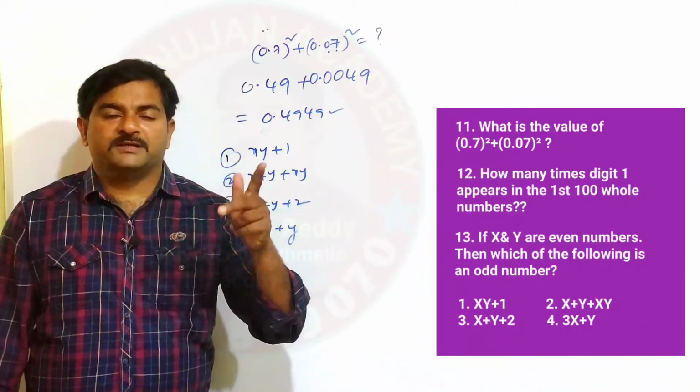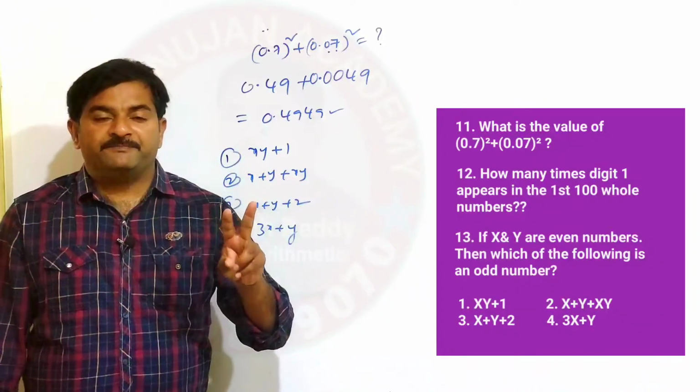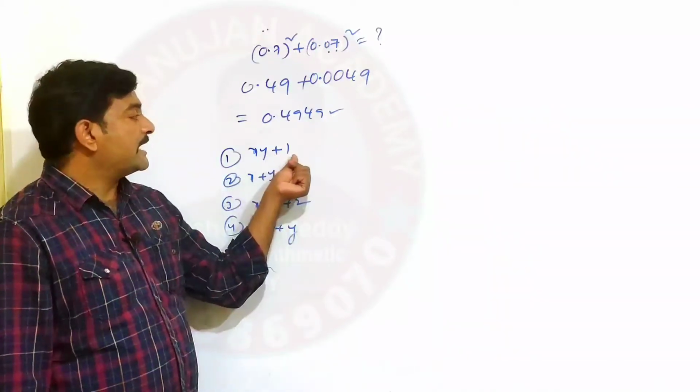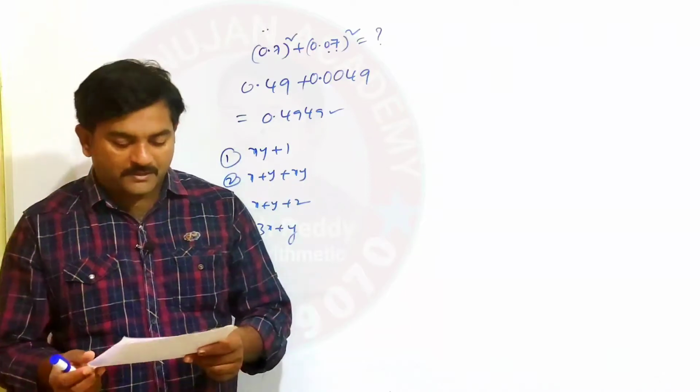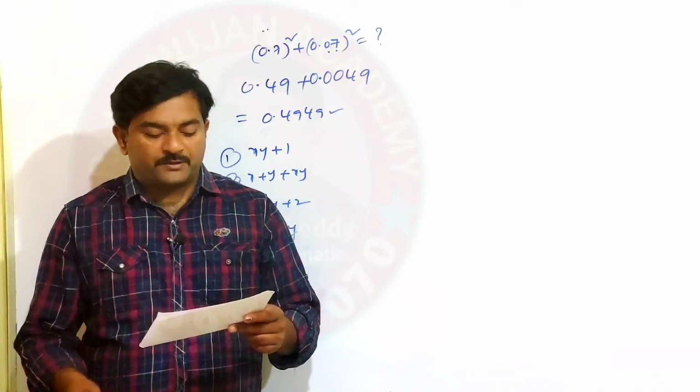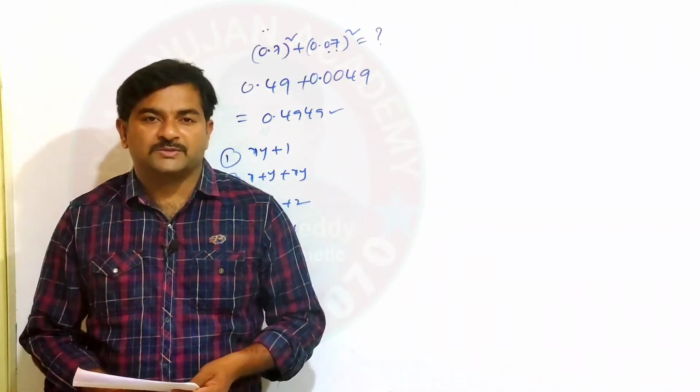Okay, but if you think logically, two even numbers, their product is also even. If you add plus 1, therefore that is an odd number. So the first option is your answer. I hope you understood. And we have two more beautiful questions. So let's see those questions.